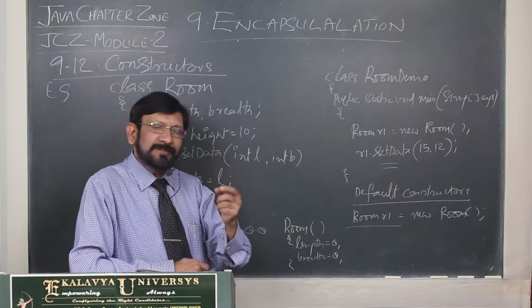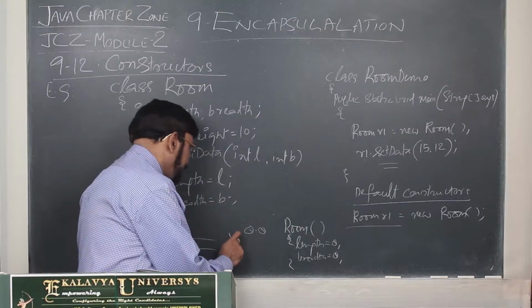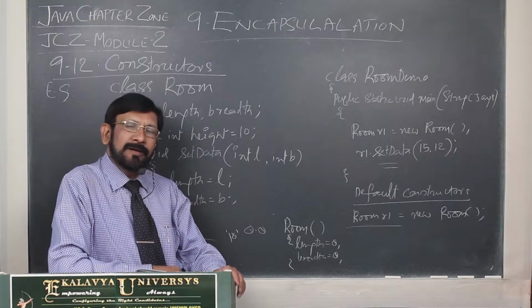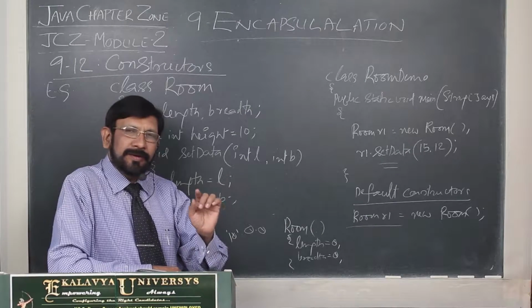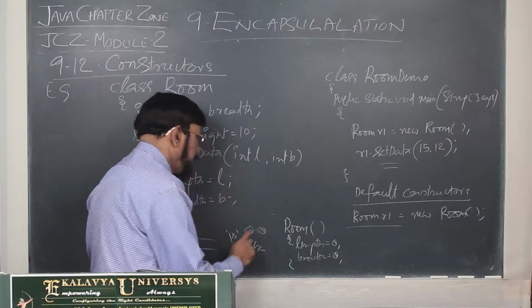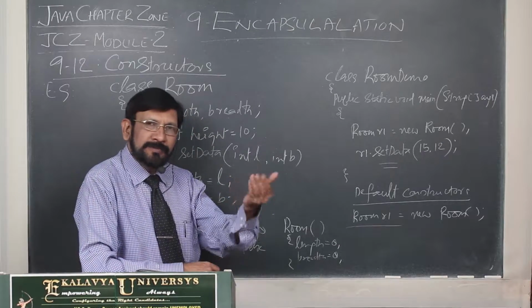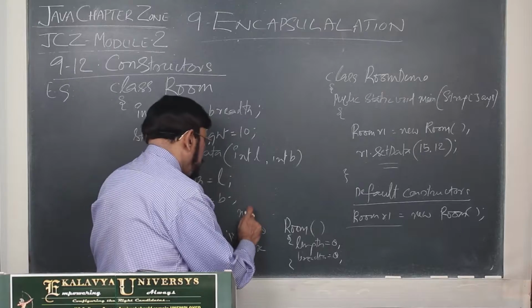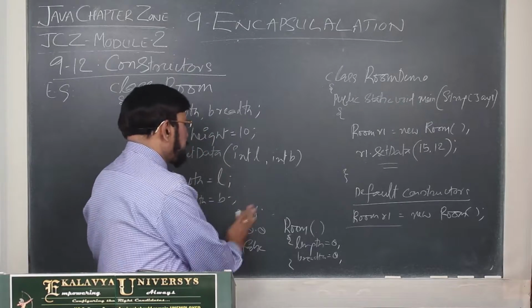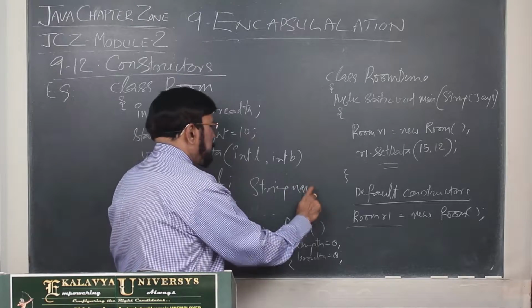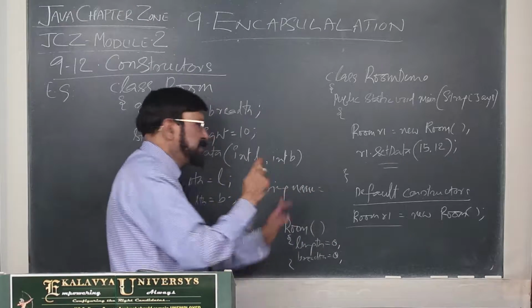As far as char is concerned, it is the null character. Null character means nothing. And as far as Boolean type is concerned, the default value is false. Suppose it is an object reference, the default value is null. Object reference means, suppose you have defined String name and didn't initialize that.